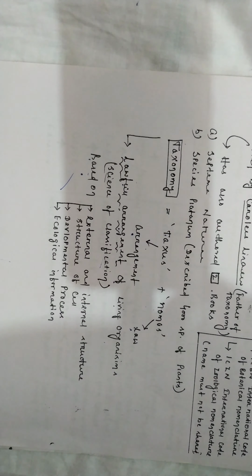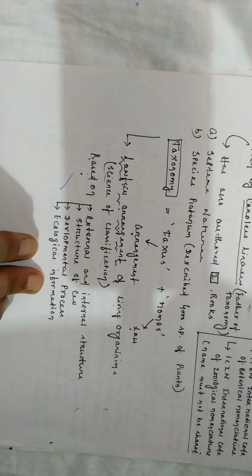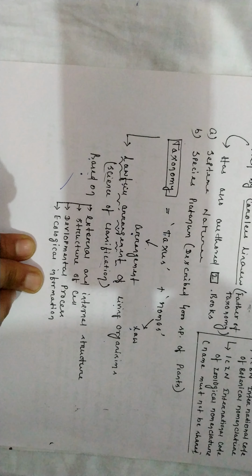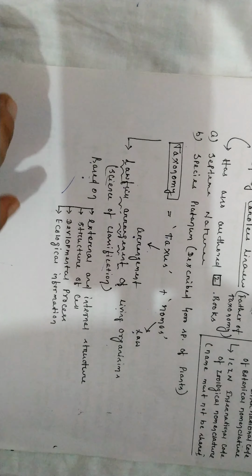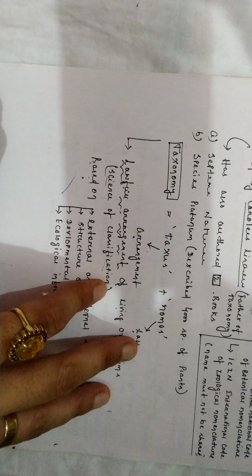Okay. Now see student, in the previous lecture I told you what taxonomy is. Now I am going to deal with how it is used for naming an organism or classification of organisms, right? So classification and arrangement of organisms is known as taxonomy. Taxonomy was given by Carolus Linnaeus. He was the father of taxonomy and he authored two books, Systema Naturae and Systema Plantarum, where he described about 4,000 species of plants.